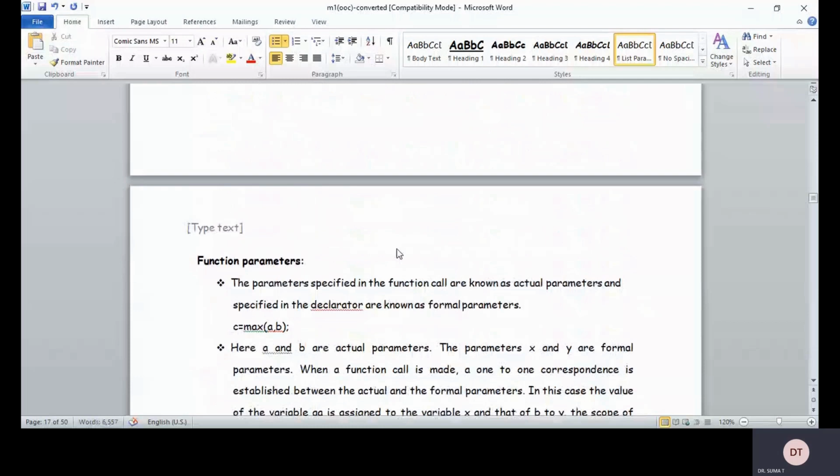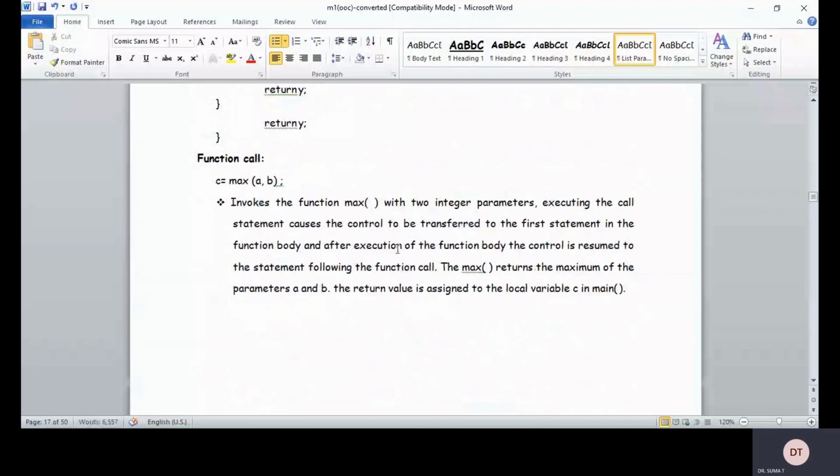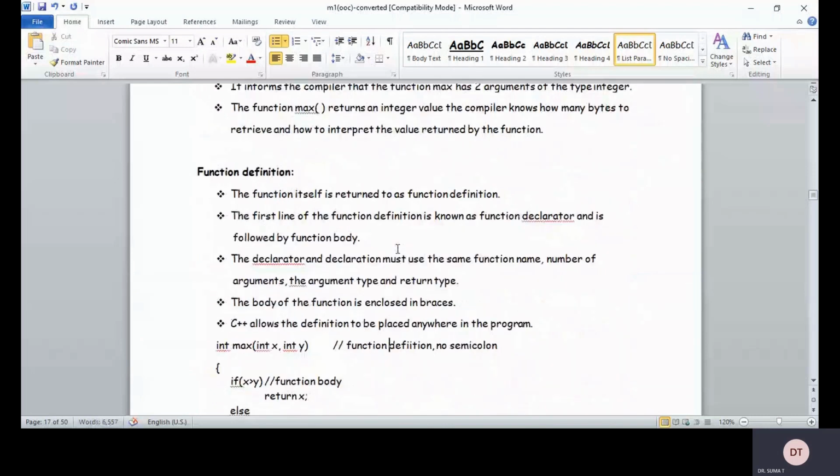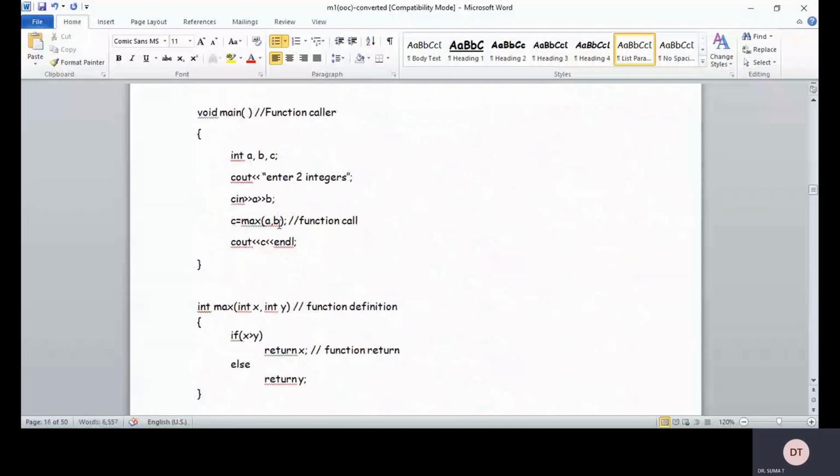Function parameters. The parameters specified in the function call are known as the actual parameters. Say, for example, I am calling the function here: C is equal to max of a, b. So a, b are called the actual parameters because these are the values we are actually sending to the function.